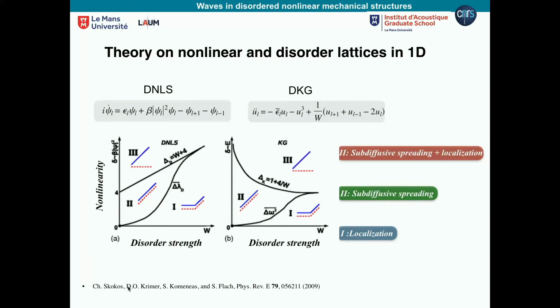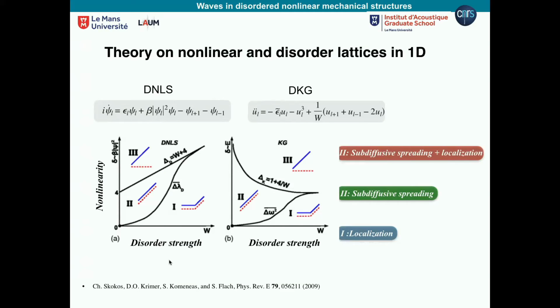Region 1, I call it localization: strong disorder, less nonlinearity, where you have mostly localization. Then there is region 2, where you have subdiffusive spreading, like the one I showed before. You have some localization of energy, but spreading subdiffusively. And then there is region 3, something in between. It means that some modes remain localized in the lattice, but some of them are spreading the energy.